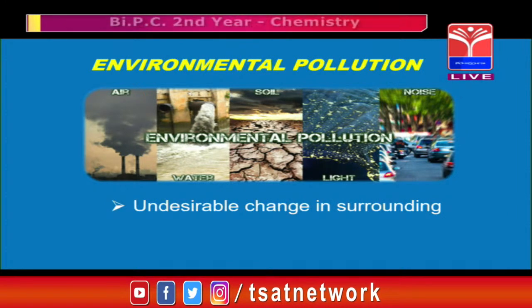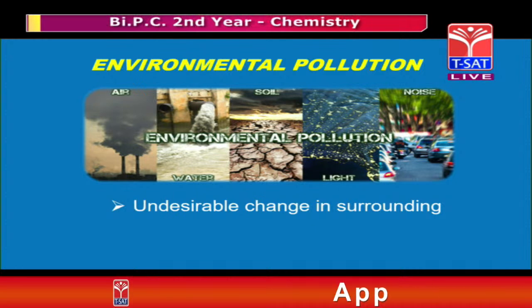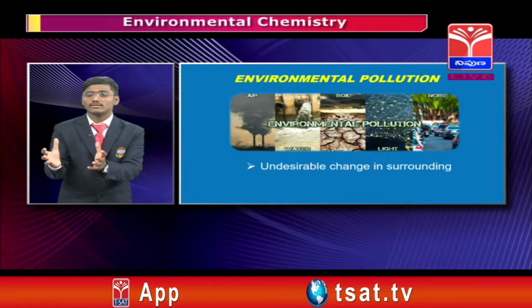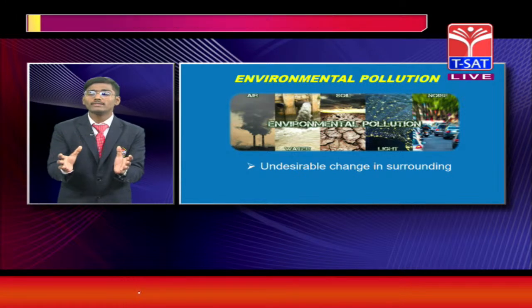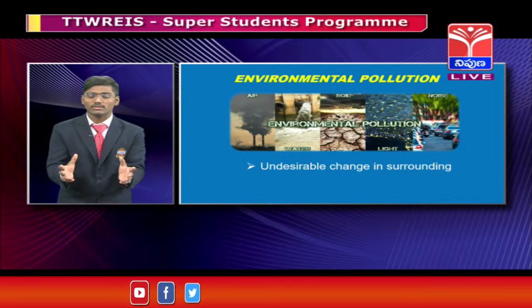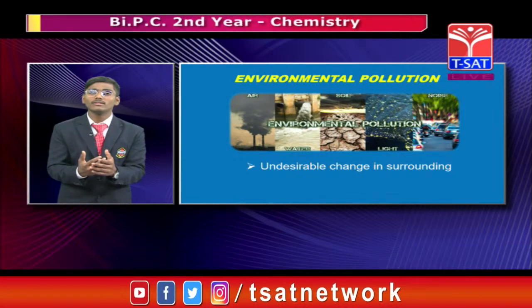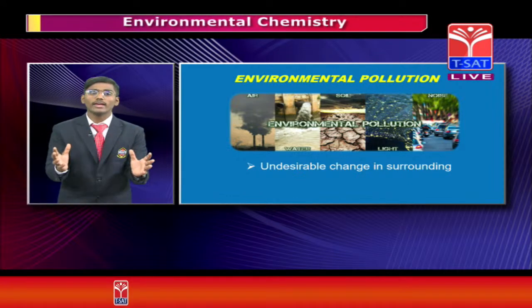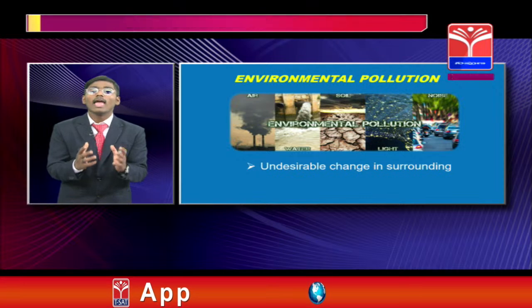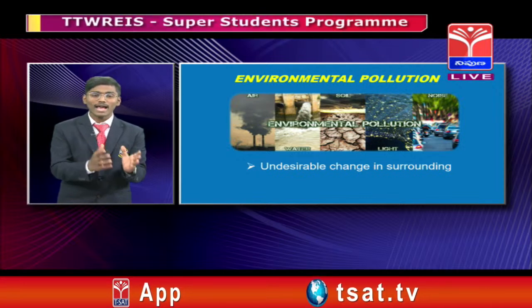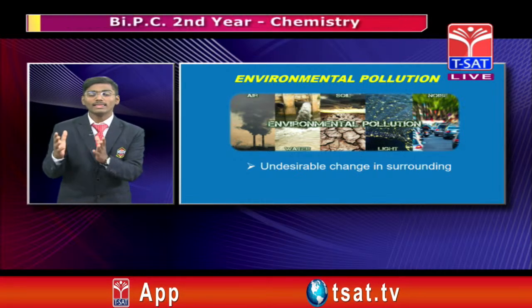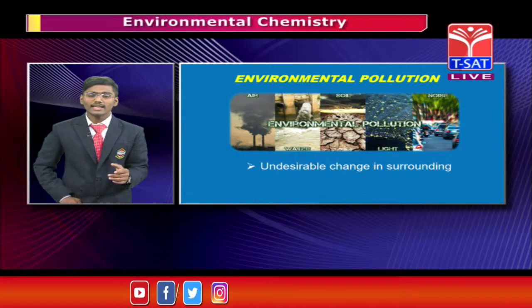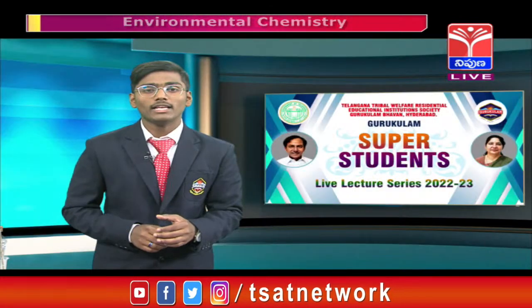The undesirable change in the surrounding places which affects plants, animals and humans is known as environmental pollution. Again, let us recall the definition. What is environmental pollution? The undesirable change in our surrounding places which affects plants, animals and living organisms is known as environmental pollution. And next, let us know about pollutants.